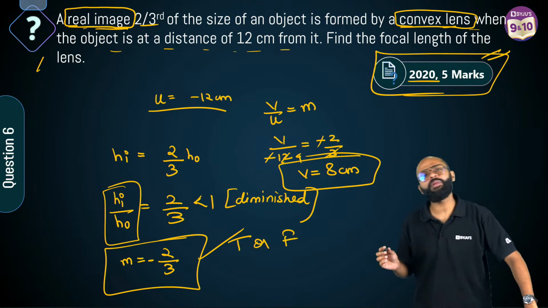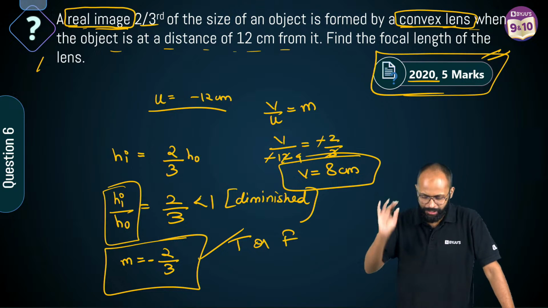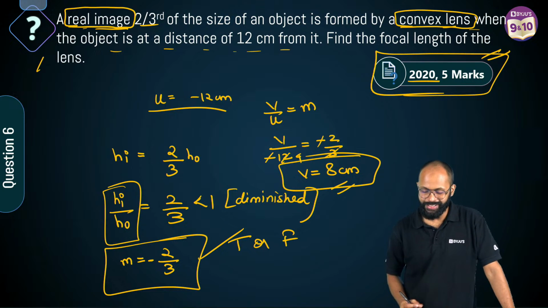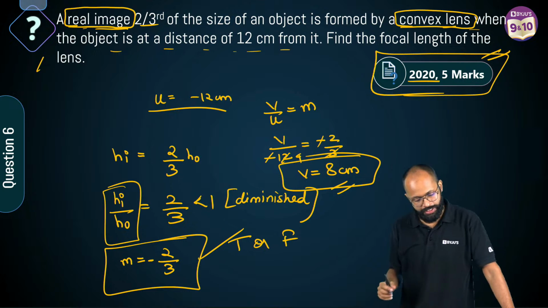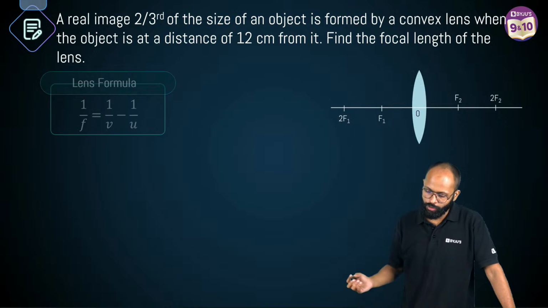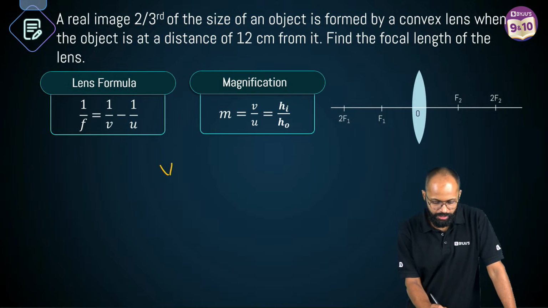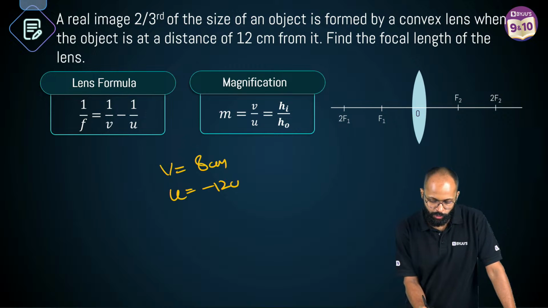What do students do? They apply the formula and divide. Sometimes it comes out right, sometimes wrong, they don't know. Use logic plus math. V equals 8 centimeter, positive. Just check. Correct. Then move forward. Fine. V equals 8. Sir, I have got V also. V is equal to 8 centimeters. U is equal to what? Sir, minus 12 centimeters.